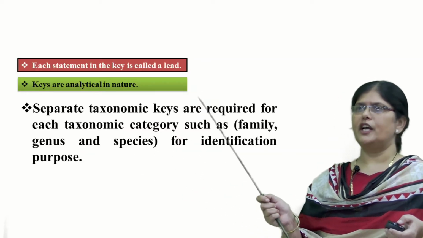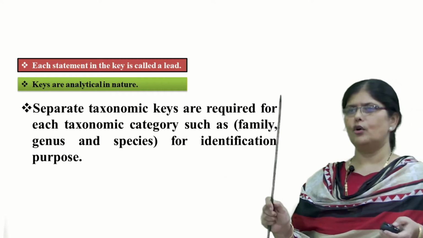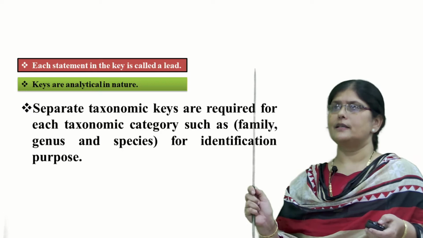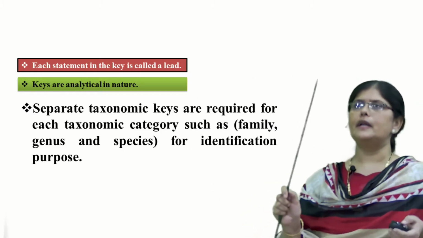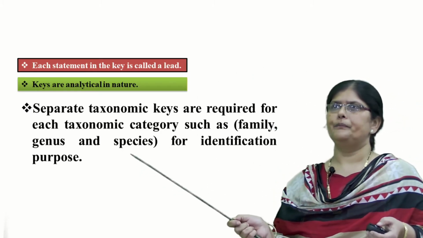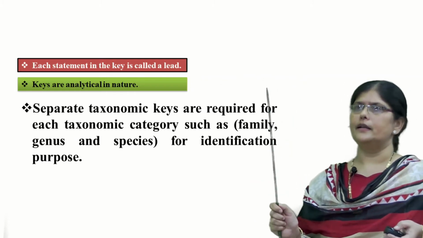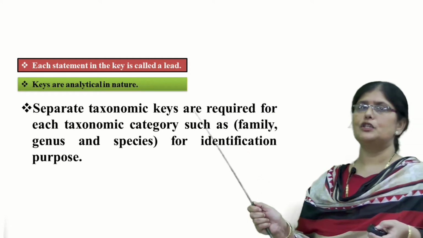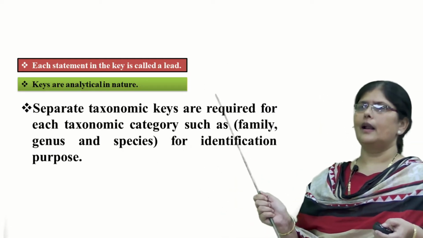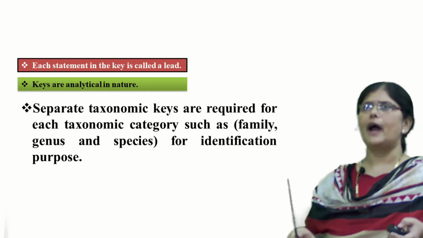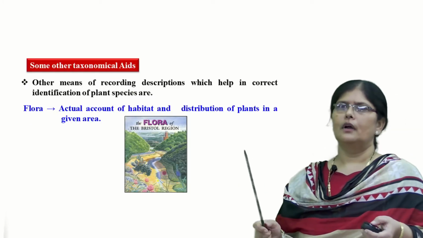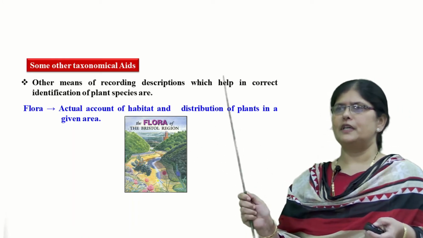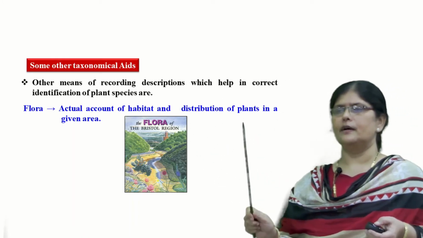Now, each statement in a key is called a lead. I told you the contrasting pair of characters in a key is called a couplet, whereas each statement in a key is called a lead. Now, keys are very analytical in nature. Separate taxonomic keys are required for each taxonomic category which we have studied in the taxonomic hierarchy, like family, genus, species, for identification purposes.